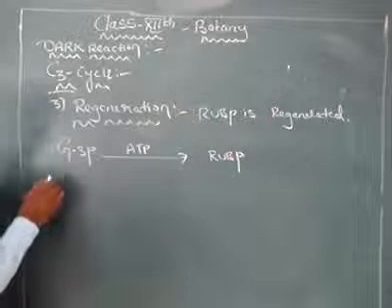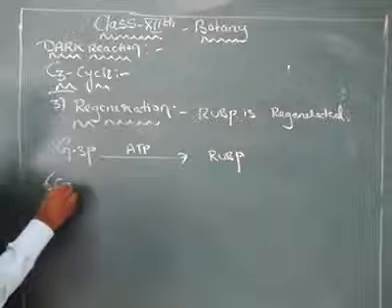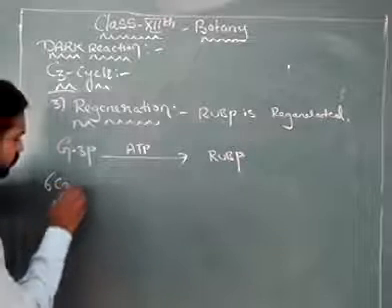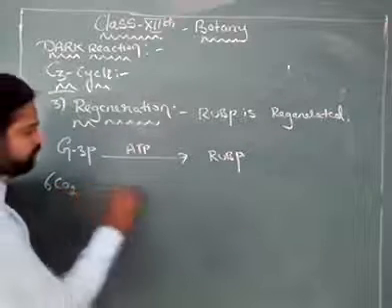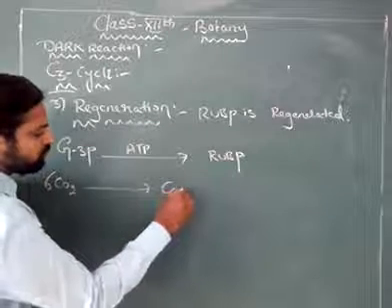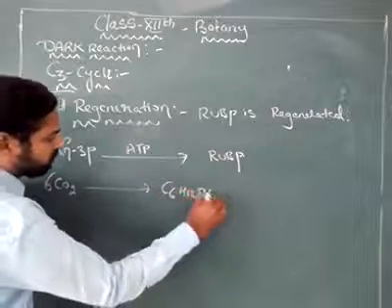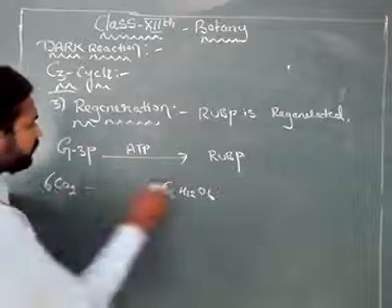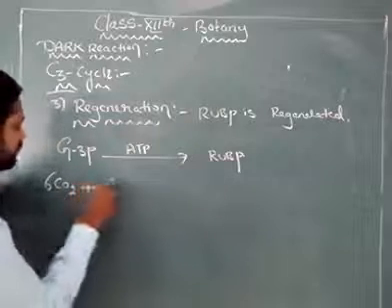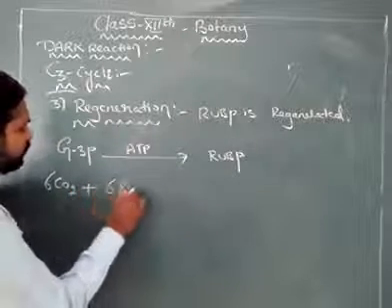Firstly, what is the photosynthetic equation? 6 molecules of carbon dioxide form 1 glucose molecule, C6H12O6. So 6 molecules of carbon dioxide are accepted by 6 molecules of RuBP.